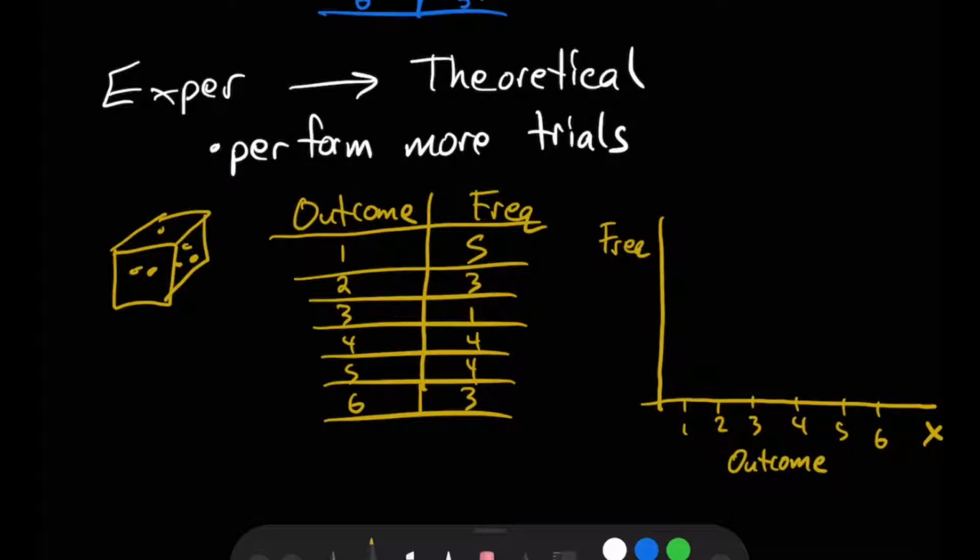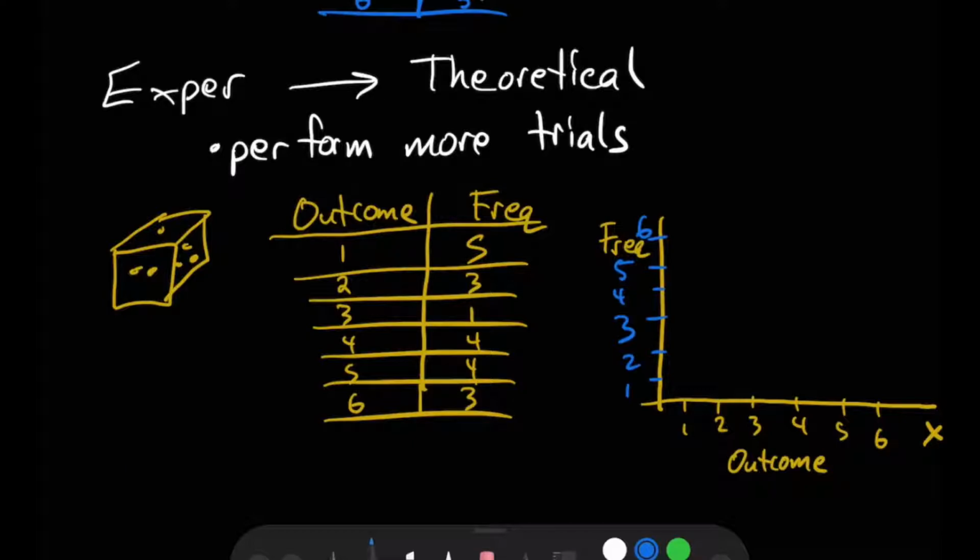And in order to scale our y-axis, we can look at what is the range of numbers we are dealing with here. Well, our highest number is 5. Our lowest number is 1. So we'll make sure our y-axis goes up to at least 5. I usually add an extra number just so there's some breathing room as we sketch. So I'm going to go up to 6: 1, 2, 3, 4, 5. All right, and let's make a bar chart or a column graph in order to present our results graphically.